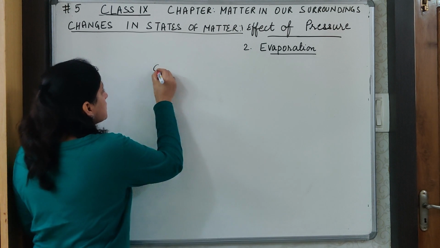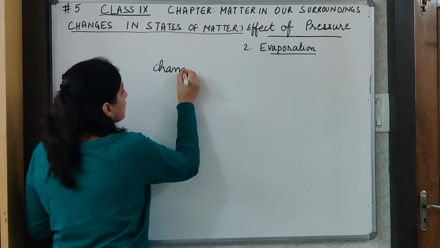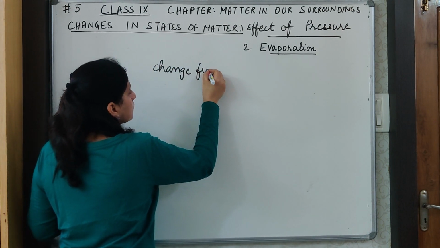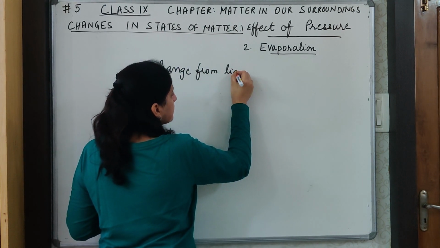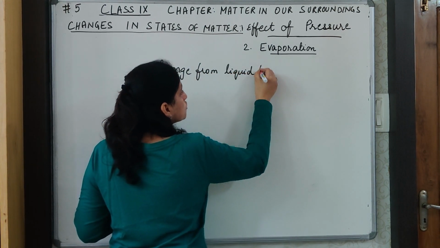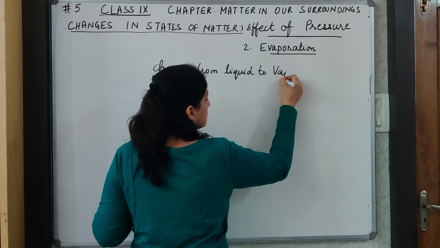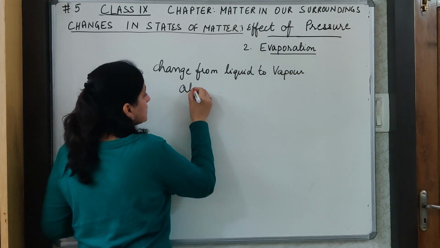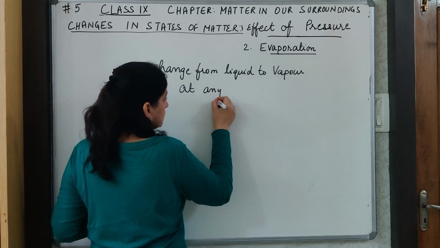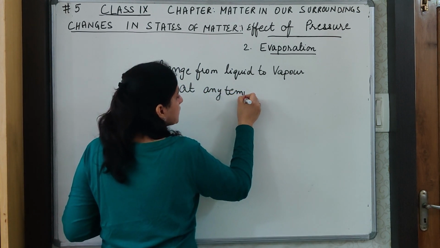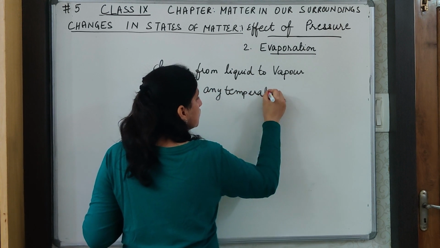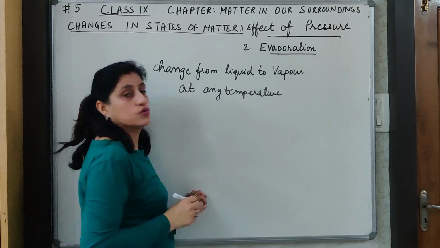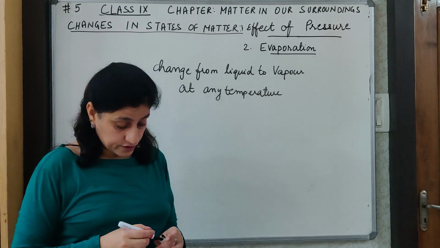So evaporation is the change from liquid to vapor state, liquid to vapor at any temperature. This temperature can be below the boiling point also. I will give you a common example.